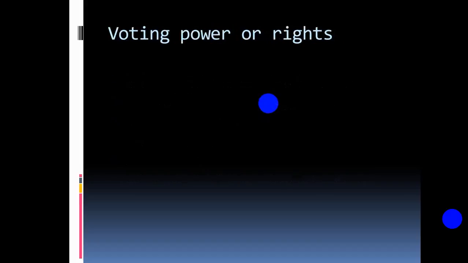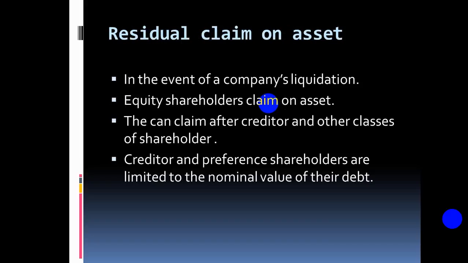Now, voting power and right. As I said, they have no limitation.